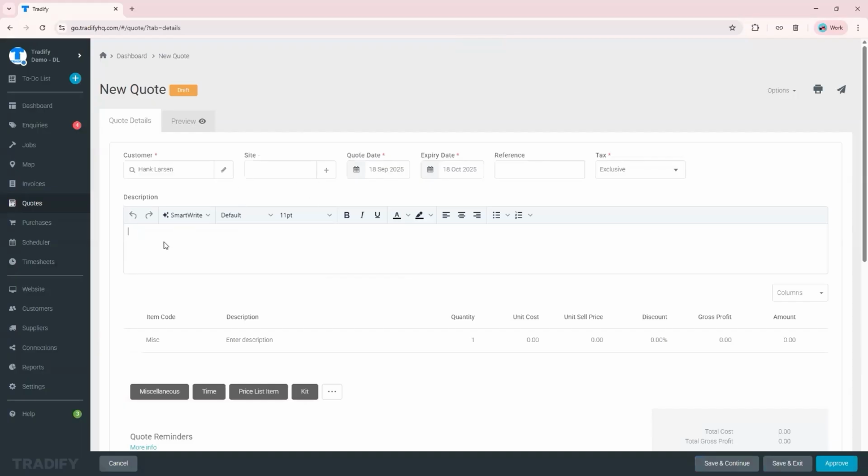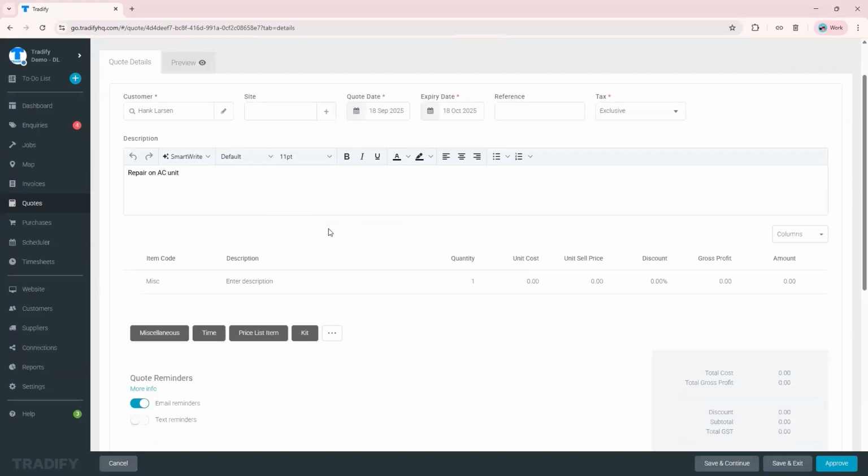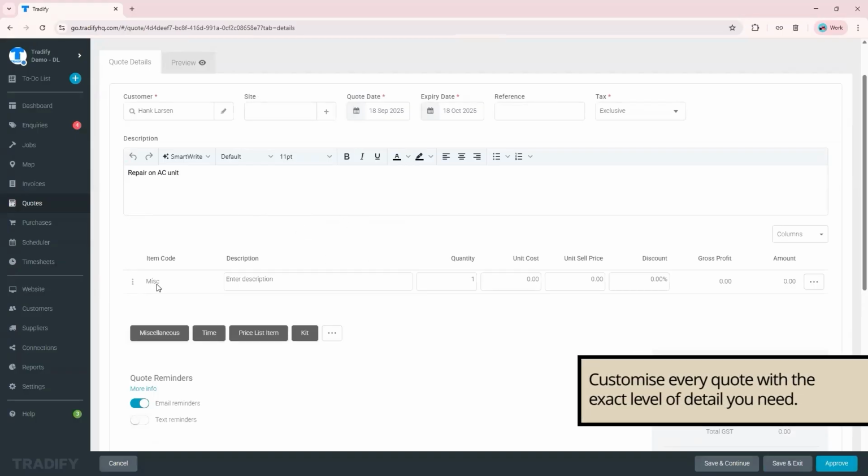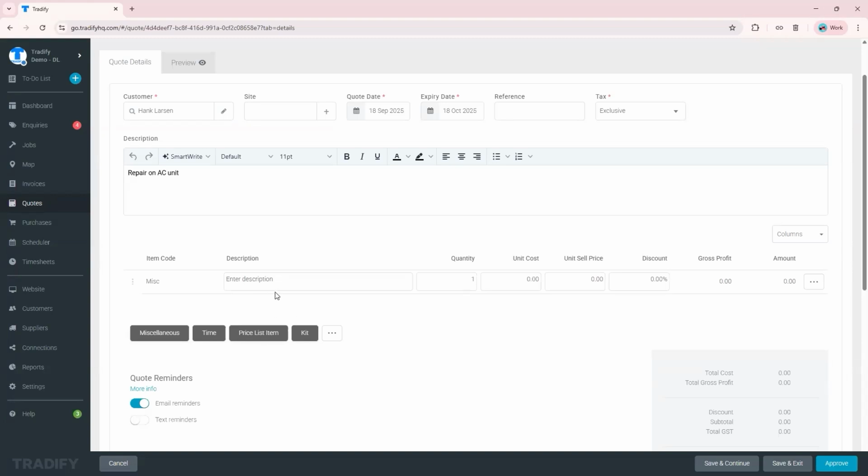There you go. And let's say he's needing some repair on his AC unit. So again, we're on the quote section here. I'll just save and continue so you can see that it has a quote ID that you can reference from. Now, the important part is the line items. Now, it's up to you if you want to break it down into different line items, be as transparent as you want. I will show you how it's done.